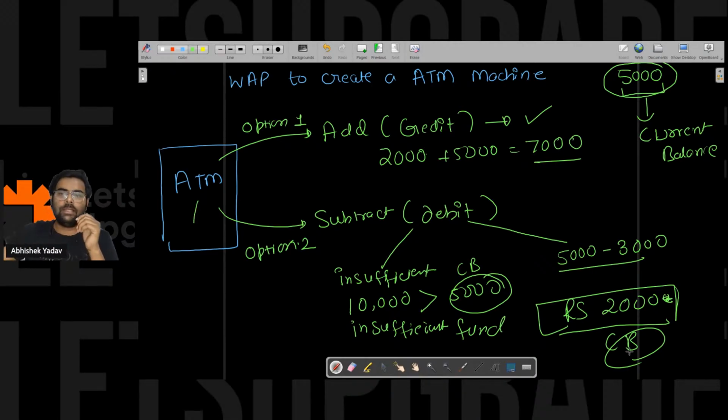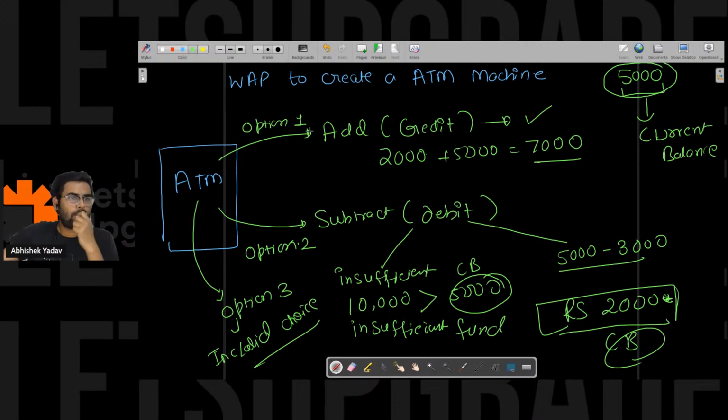And there will be a third case also, that is option 3. Option 3 is what? If the person has not chosen option 1 or option 2, that means you have to print incorrect choice. Okay, invalid choice. You can print it like this, invalid choice here, right? So the problem statement is clear, right?